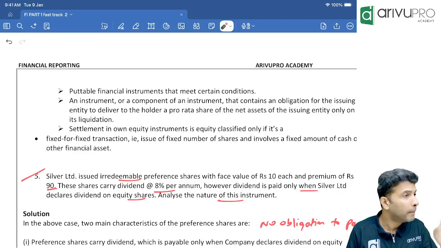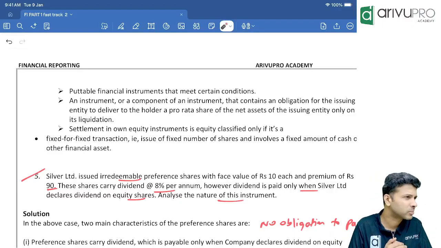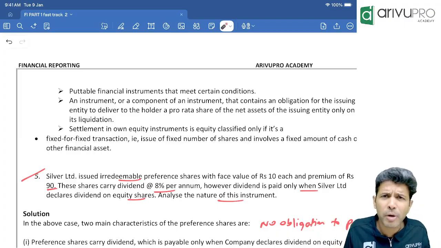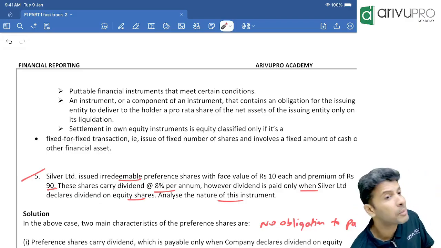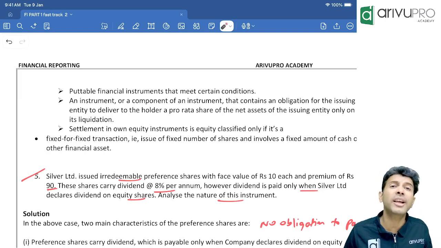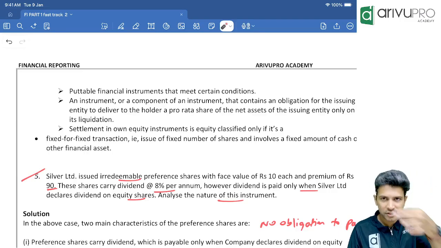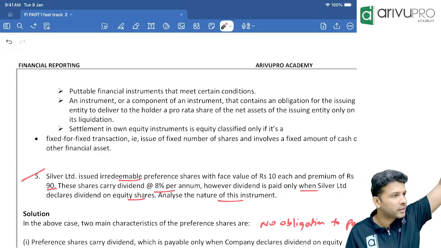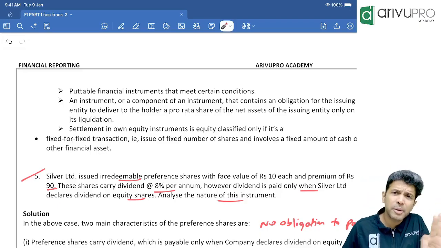By chance, if they say it is irredeemable preference shares, because India follows IFRS-based standards, in India we have a prohibition. But in other countries, there may not be a prohibition. They may issue irredeemable preference shares. Suppose you issue irredeemable preference shares and the contract says dividend is discretionary. Two points I made. Irredeemable preference shares means any term is there or permanent? Permanent. And dividend is compulsory or discretionary? Discretionary means company's choice.